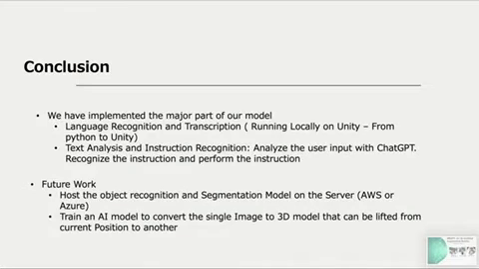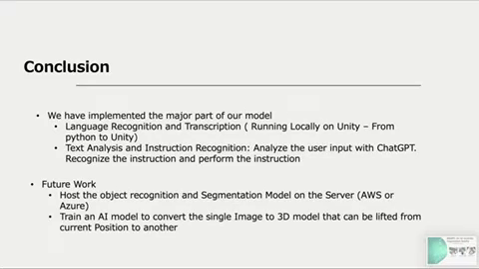So here is our conclusion. We have been able to implement a major part of our AI model, such as the language recognition and transcription, which is running locally on Unity. Second is the text analysis and instruction recognition, which uses ChatGPT to recognize the instructions and gives us the instructions to be performed.